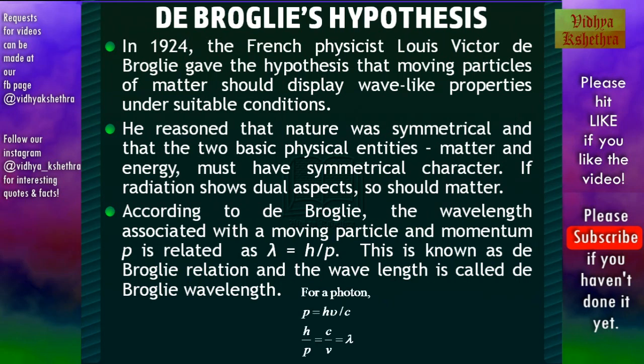Now, in the case of a photon, the momentum is given by the equation p is equal to h nu by c, where h is the Planck's constant, nu is the frequency of the photon and c is the velocity of light. If we substitute this in h by p, we get c by nu, which is equal to lambda, the wavelength. Hence, it satisfies de Broglie's equation.